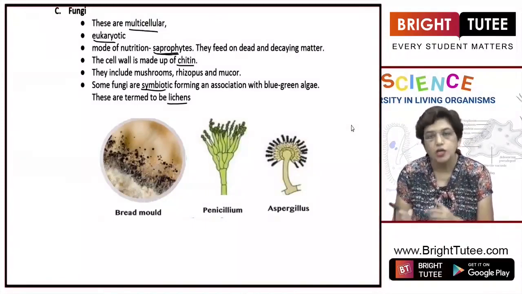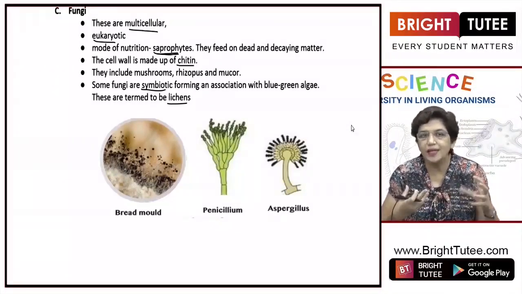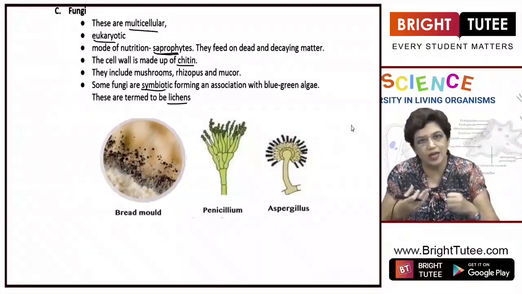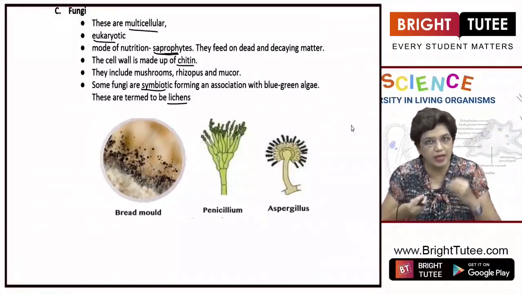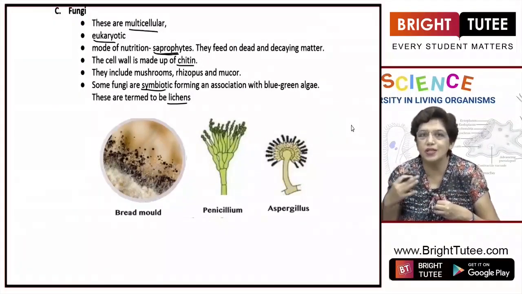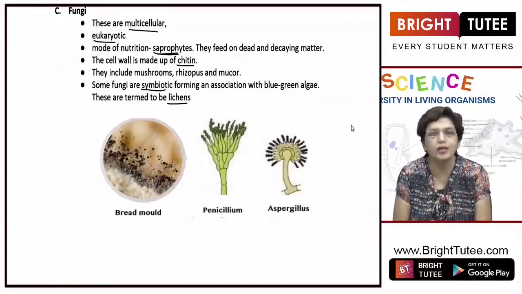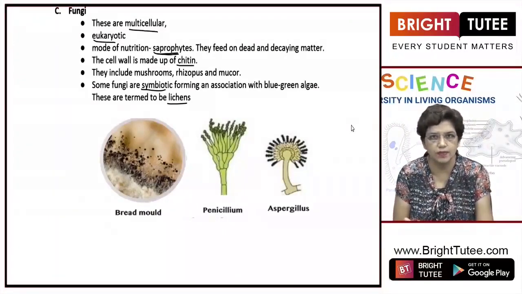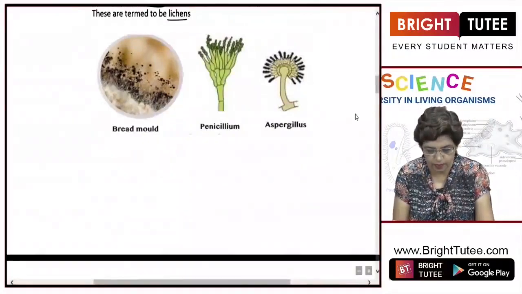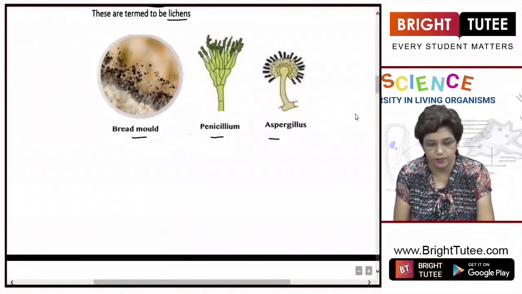fungi. Alright, so algae have chlorophyll, but they do not have roots, so they cannot obtain nutrients. On the other hand, fungi can obtain nutrients from dead and decaying matter, but they cannot trap solar energy. So they share the food and shelter among themselves. This is called the symbiotic relationship. So some of the fungi exist as lichens. These are examples: the bread mold, Penicillium, asparagus.